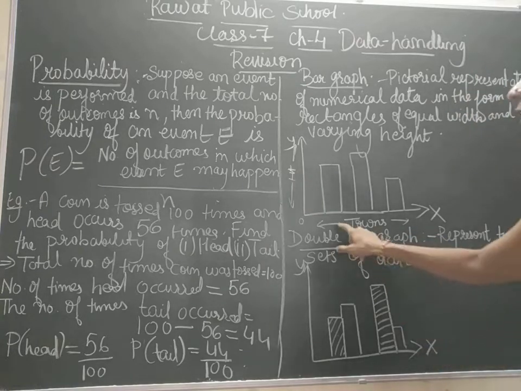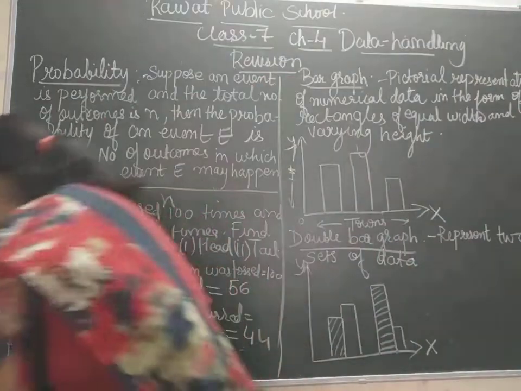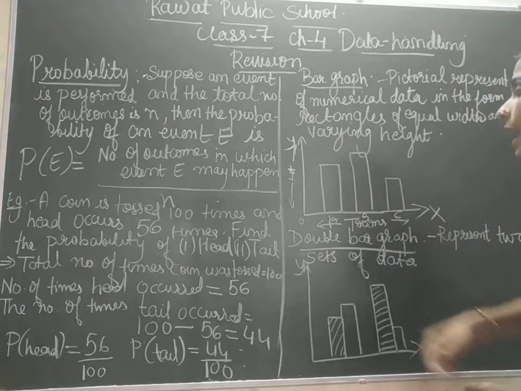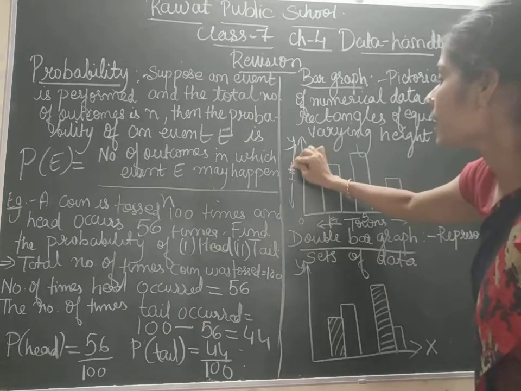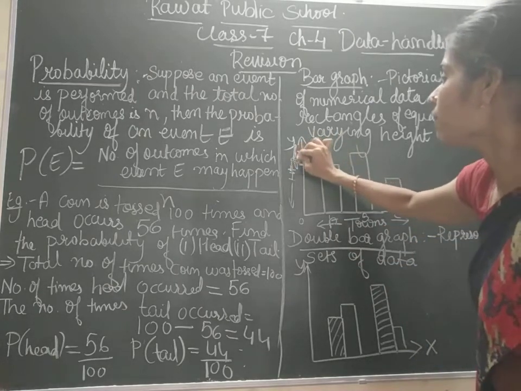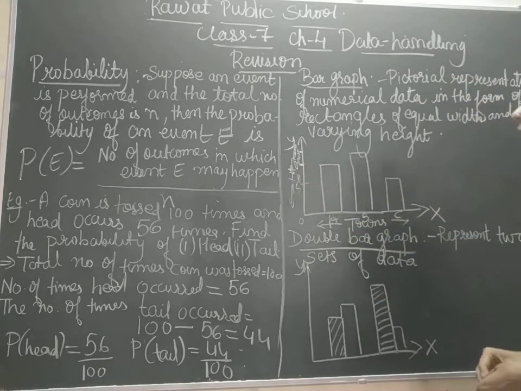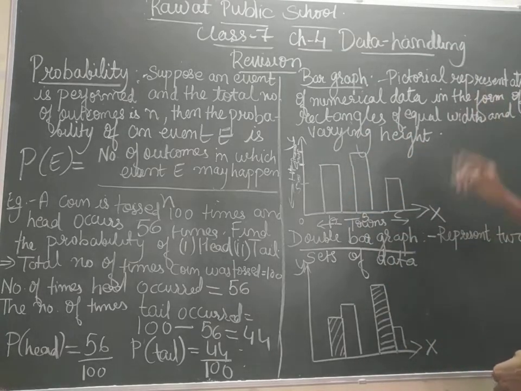For example, on the x-axis we have taken the towns, named A, B and C. Okay, and the height of the town is given on the y-axis, which shows that maybe it is 10 feet, maybe it is 20 feet, maybe it is 15 feet. Okay, so in this way we represent data in the form of bar graphs, which are the pictorial representation of numerical data in the form of rectangles of equal width and varying height.